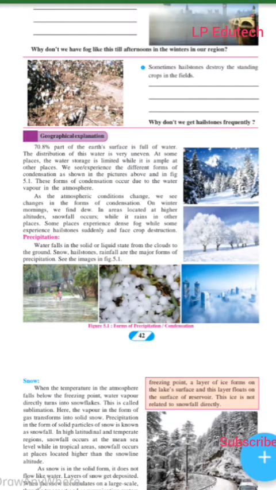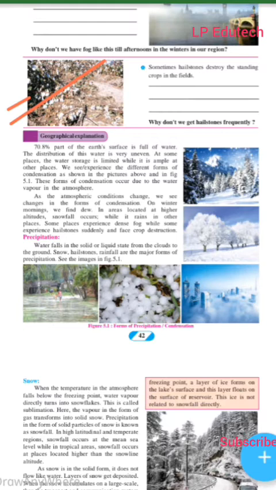Let us continue. Sometimes hailstones destroy the standing crops in the field. The standing crops are shown here. The hailstones are solid and heavy in nature, and they hit the earth due to gravity, and this is the reason they destroy the crops in the field.